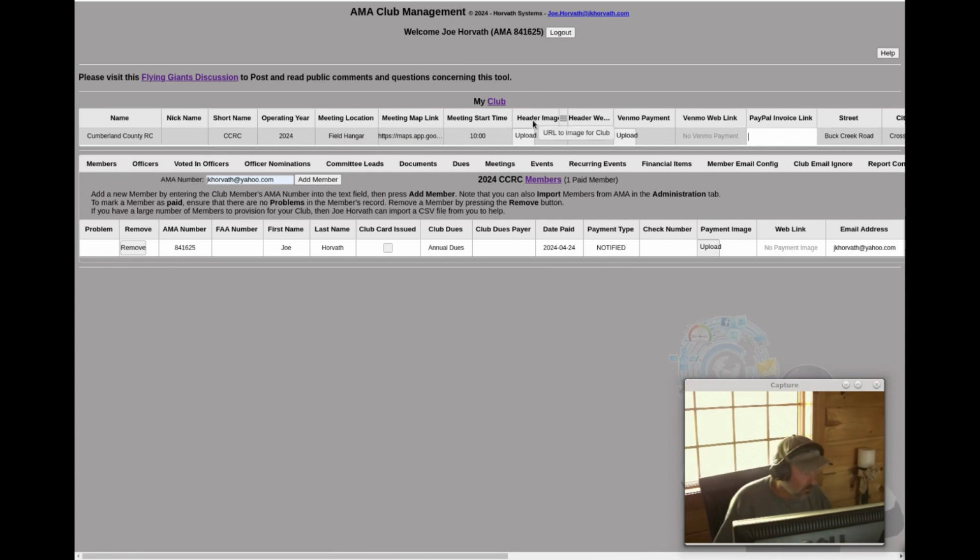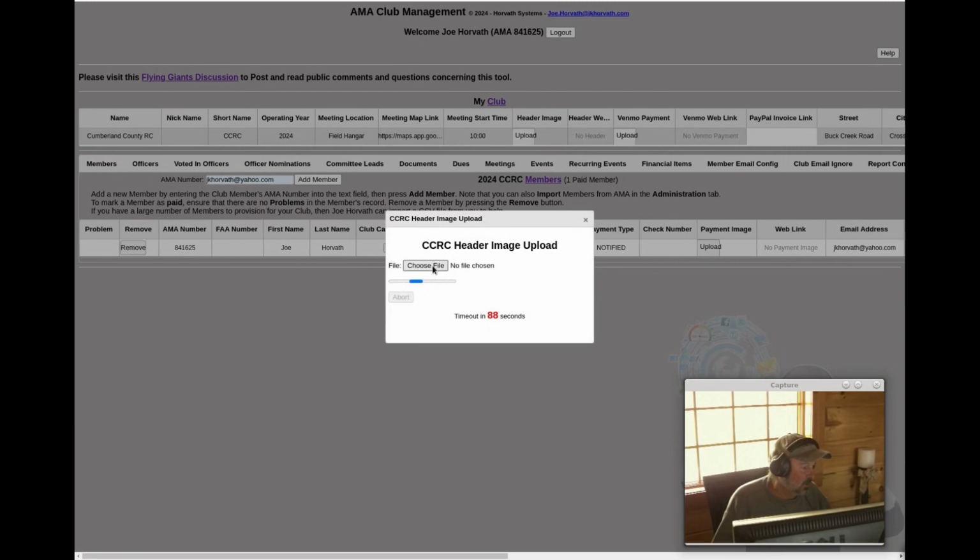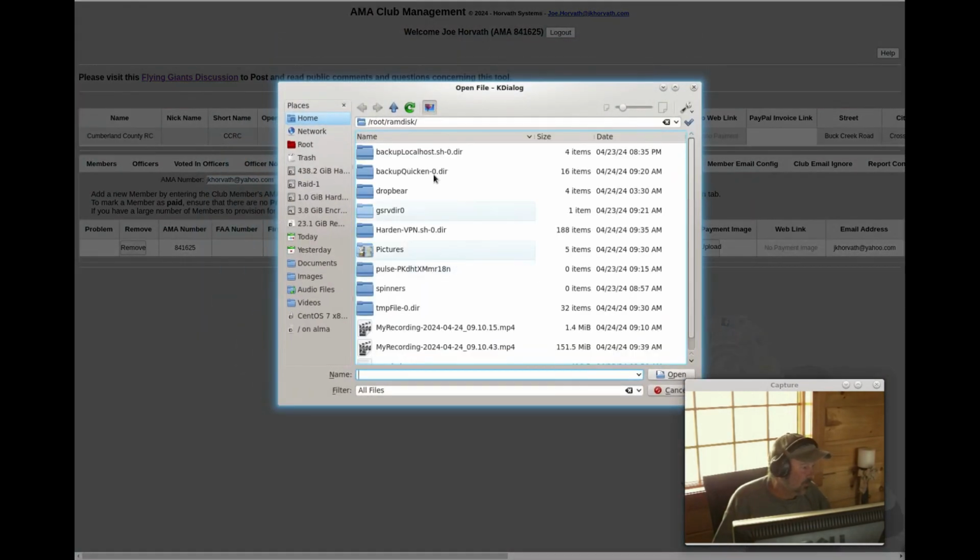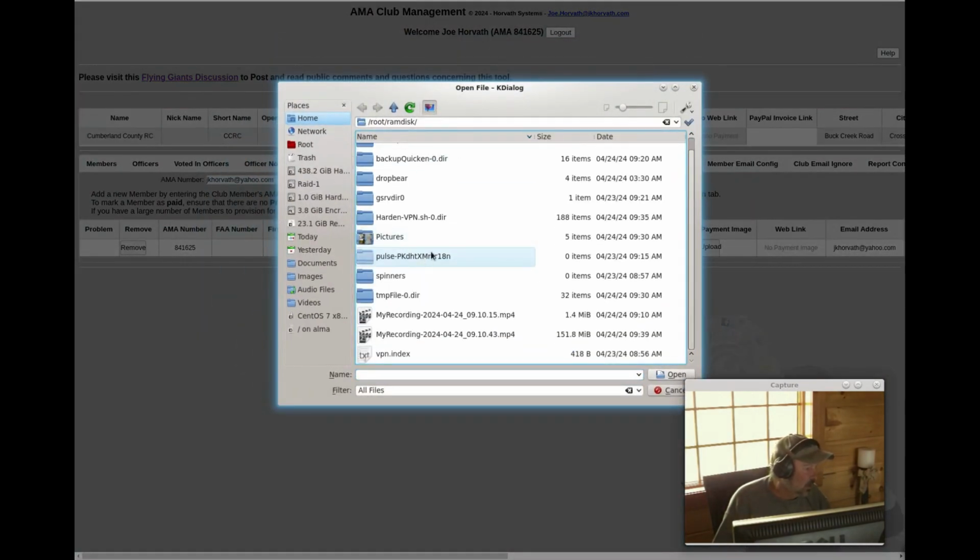Header image is a logo that I will put on the top of all of the reports and the emails to dress up the emails a little bit. So for example, typically all clubs have some kind of image that they portray, some kind of logo for themselves. In order to upload that image here, if I push the upload button, then I want to go through and choose a file. It'll be a file on the file system somewhere.